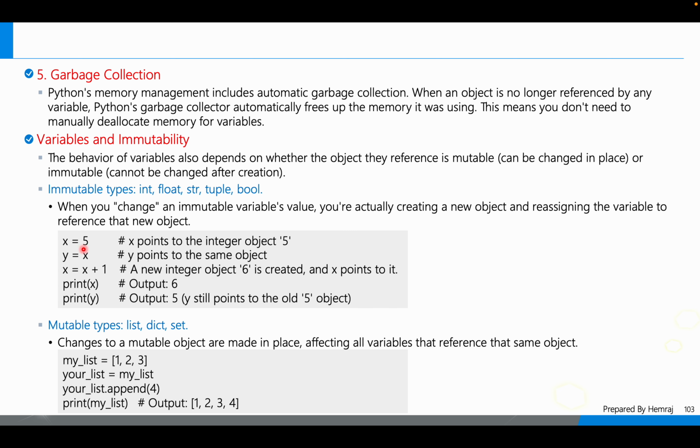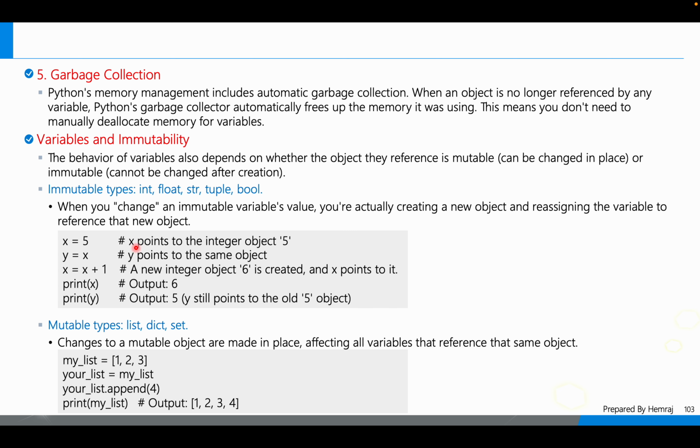Suppose x is equal to 5, x points to the integer object 5. y is equal to x, so y points to the same object. If x is equal to x plus 1, a new integer object 6 is created and x points to it. Print x, the output is 6, right? And when we print y, the output is 5, because y still points to the same 5 object.